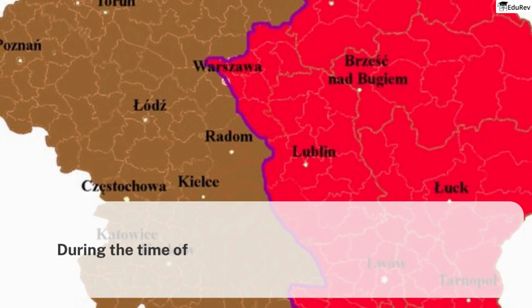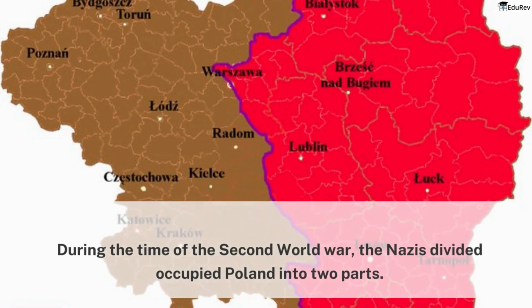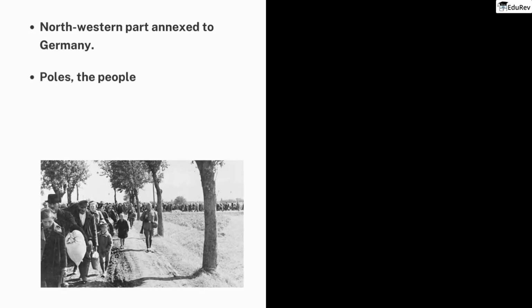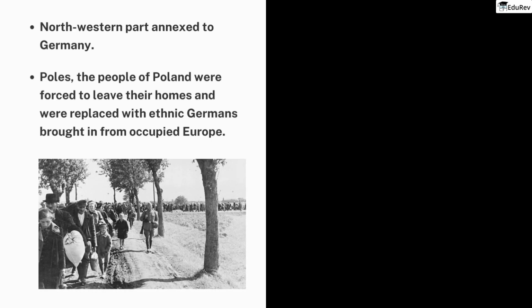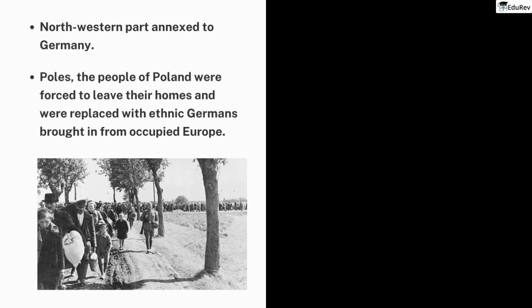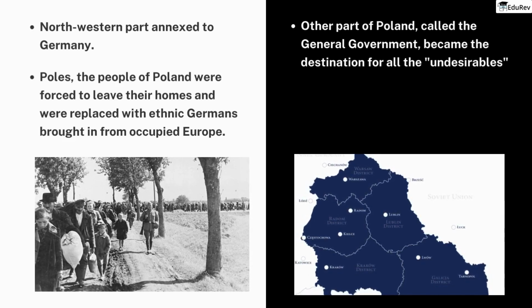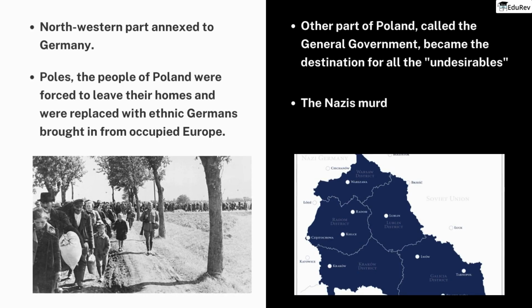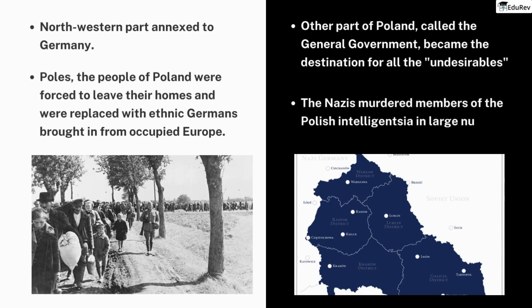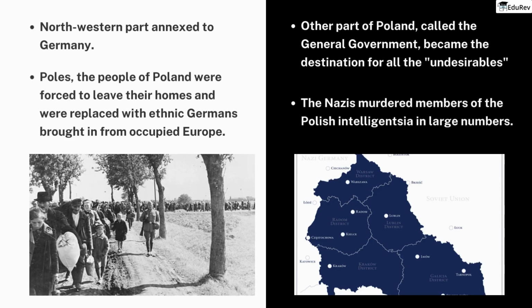During the time of the Second World War, the Nazis divided occupied Poland into two parts. The northwestern part was annexed to Germany. Poles, the people of Poland, were forced to leave their homes and were replaced with ethnic Germans brought in from occupied Europe. The other part of Poland, called the General Government, became the destination for all the undesirables of the empire. The Nazis murdered members of the Polish intelligentsia in large numbers to keep the entire population intellectually and spiritually servile.